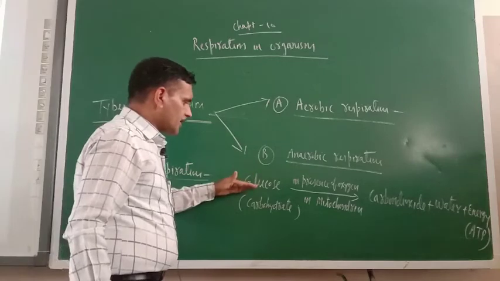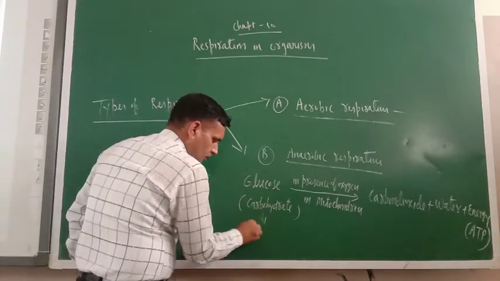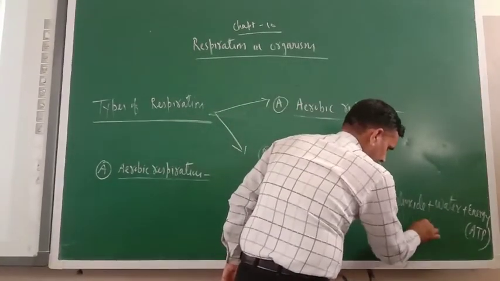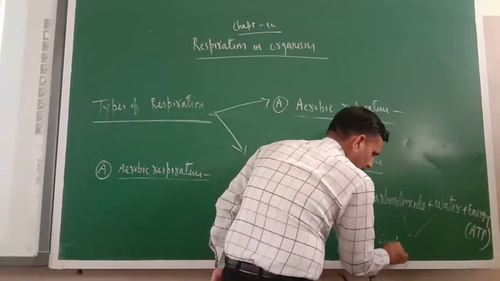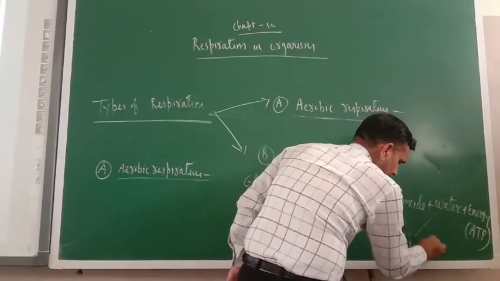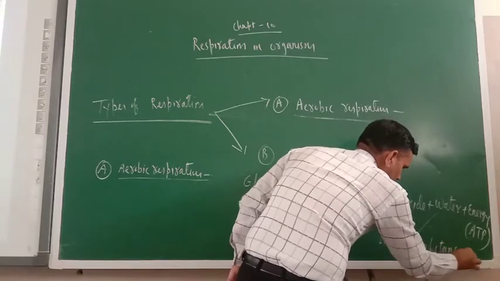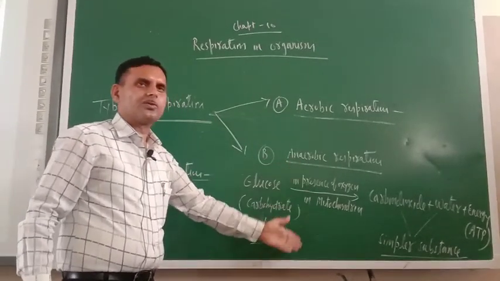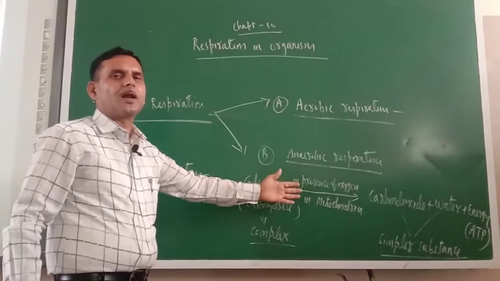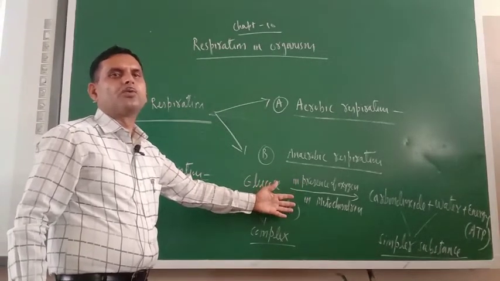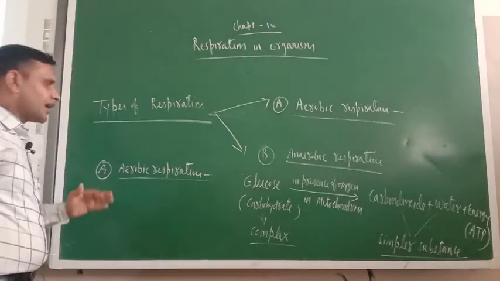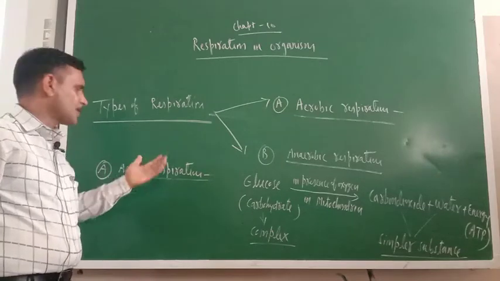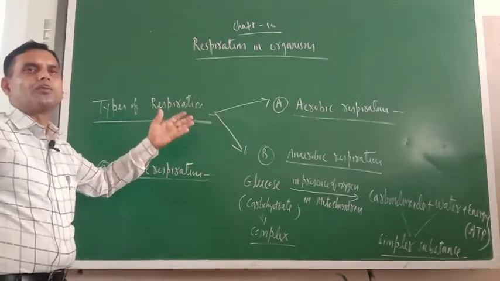So glucose is the complex food. This carbohydrate is complex food, or not? It is breaking into carbon dioxide and water, which are simpler substances. Who is responsible for breaking them? Basically this oxygen is responsible for breaking them into simpler components. So this is all about aerobic respiration. What about anaerobic respiration? Anaerobic respiration is just opposite to aerobic respiration.